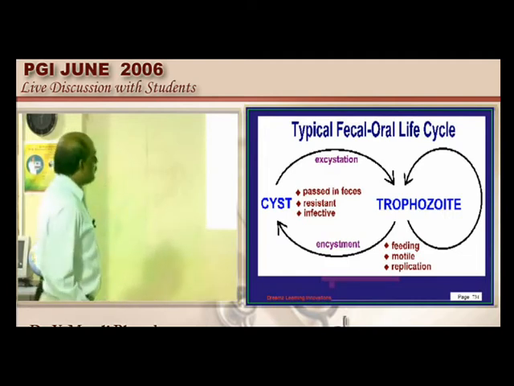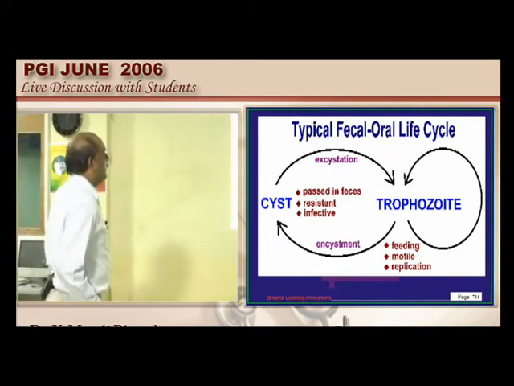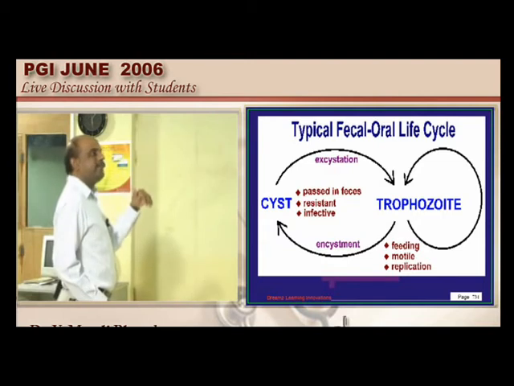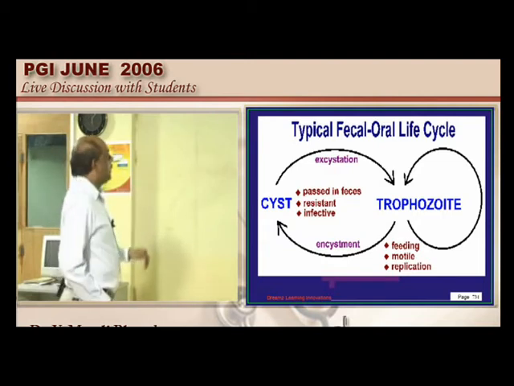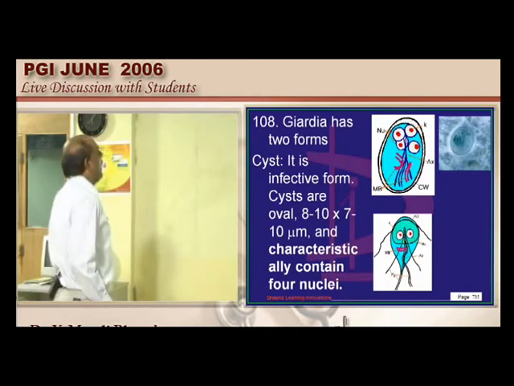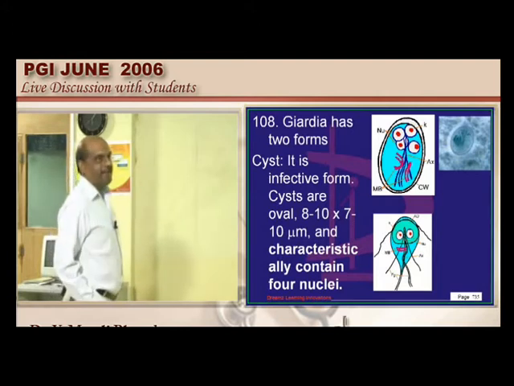So you have trophozoite and cyst, 2 different forms of giardia. The motile replicating feeding form is trophozoite. After encystment it becomes cyst, which is passed in feces and it is resistant, and it is the infective form, cyst. Now how to describe the cyst? Cyst is the infective form, it has got 4 eyes, nuclei, and typically it is oval, is what you are able to see here.